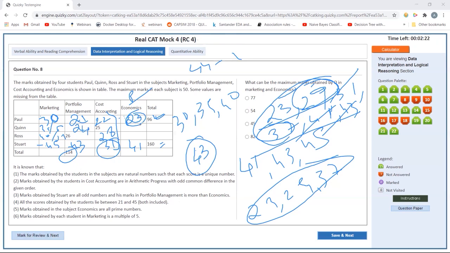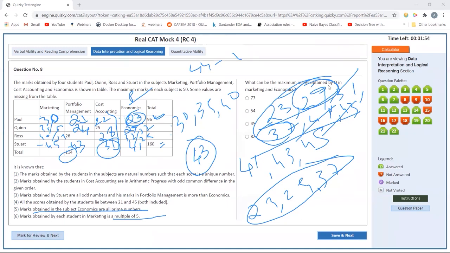24, 30, 35. What is remaining? These two values can be 29, 37. This is 29 or 37, and this is 37 or 29. Do I have any other information? This total I do not have. The subject is a multiple of 5. I really don't know if I have this number.